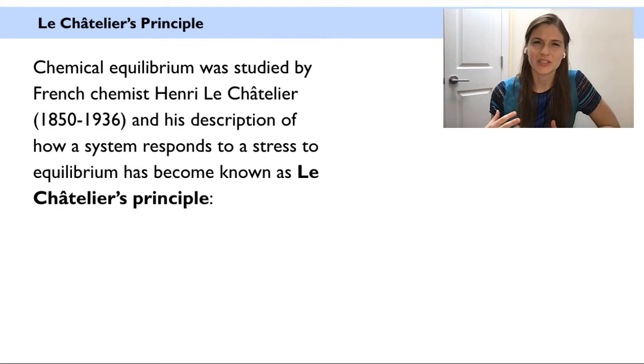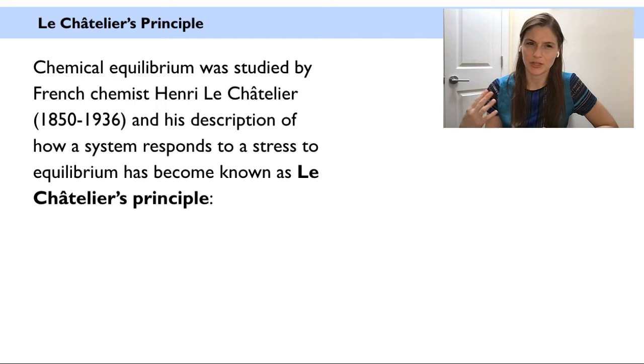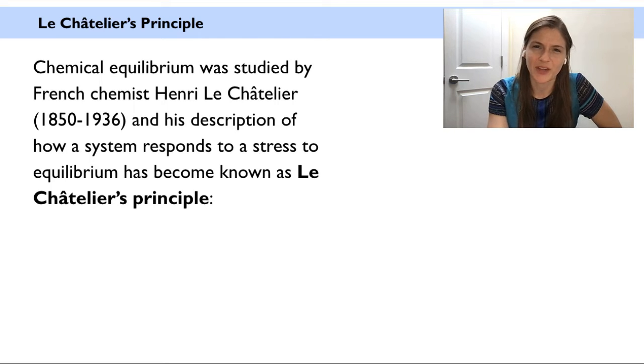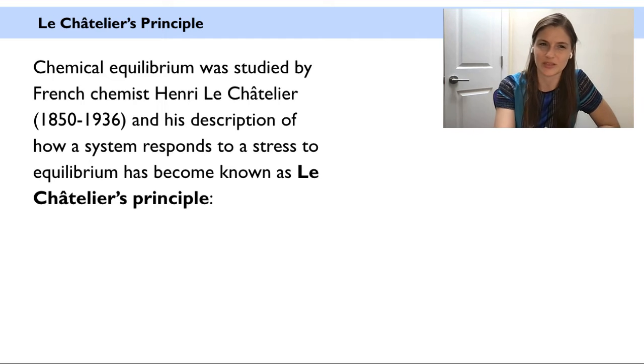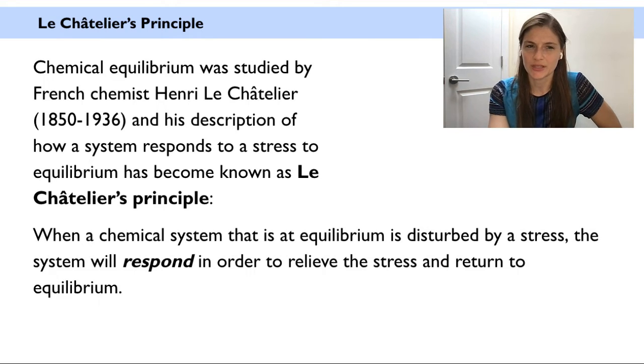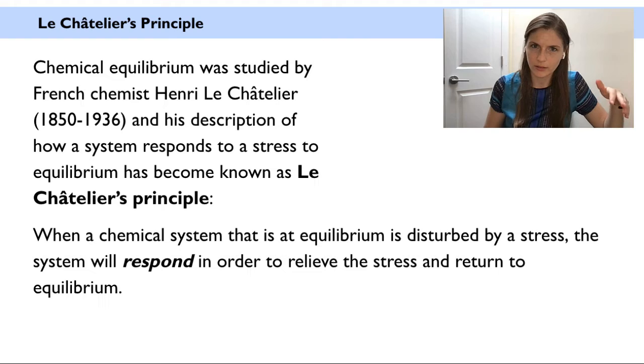Le Chatelier's principle is named after a French chemist who studied chemical equilibrium, Henri Le Châtelier. His description of how a system responds to a stress at equilibrium has become known as Le Châtelier's principle. When a chemical system that is at equilibrium is disturbed by a stress,